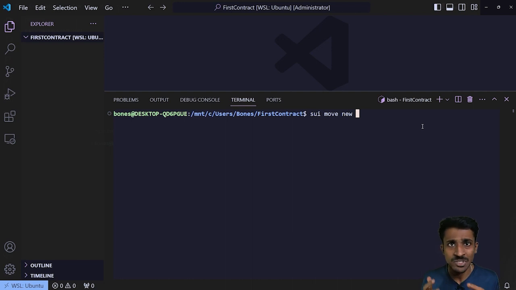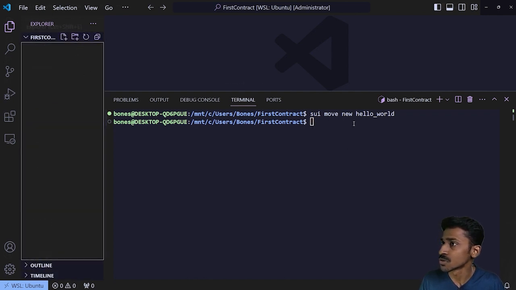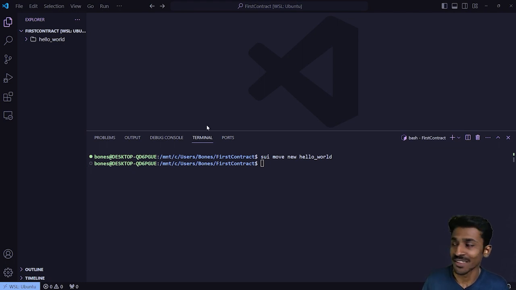You can give it any name whatsoever that you want. As it's our very first smart contract, it kind of makes sense that we should call it hello world, right? Because it's technically the first code that you write in any programming language. So this is going to be the name of the workspace. You can give any name you want, but do bear in mind that the same name comes in handy later as well. So I'm giving the name as hello world, and I'm going to click enter, and in a minute's notice, if I open up this particular folder, let's see. Oh yeah, there you go. The folder shows up. It just took a second or two.